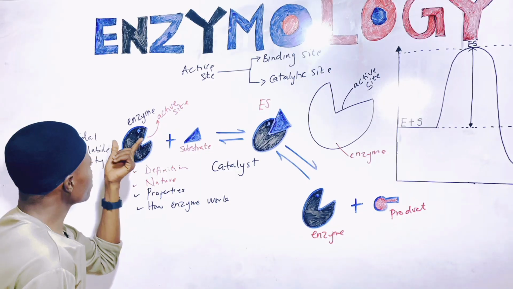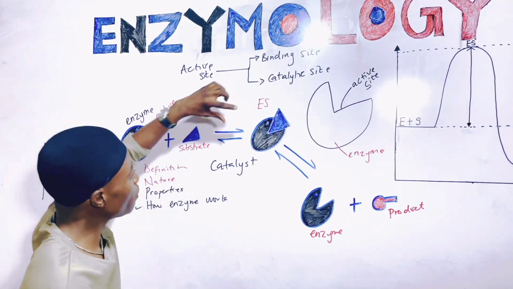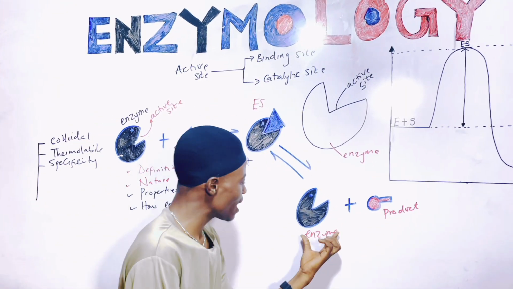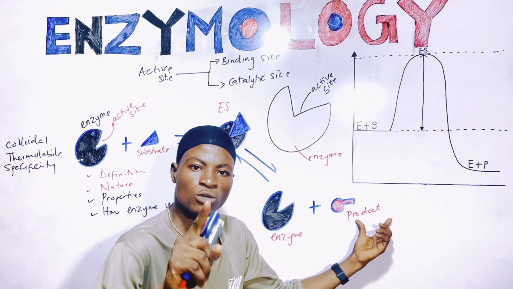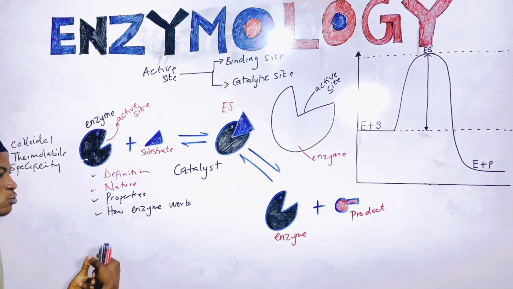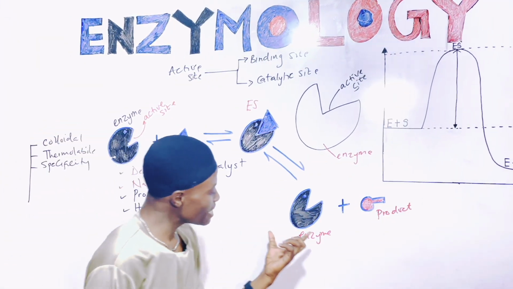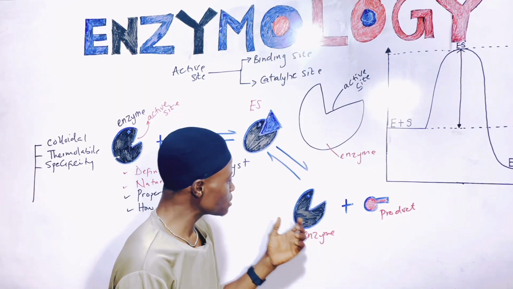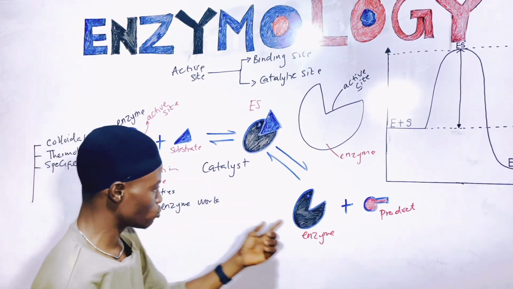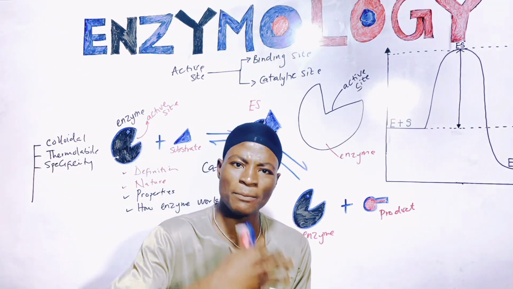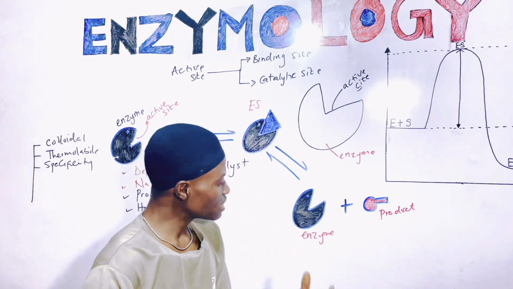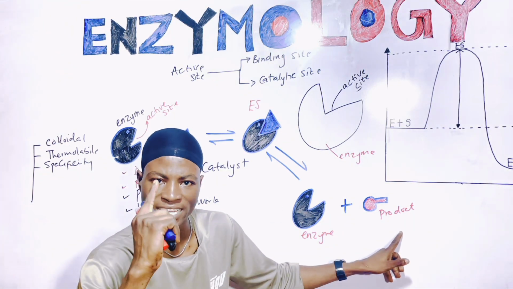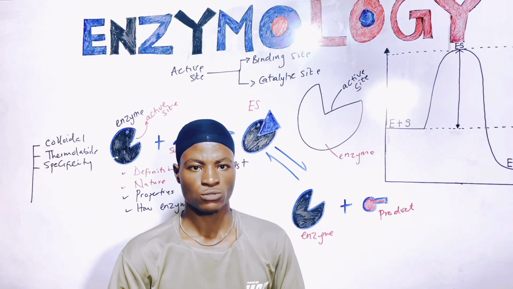Then from there, if you look at this, once the enzyme binds to the substrate, it forms an enzyme-substrate complex, which further dissociates into enzyme and product. That one will lead us to another property of enzymes, which is basically that enzymes are not always used up at the end of the reaction, right? So in that case, once the enzyme catalyzes the conversion of substrate to product, that same enzyme will remain chemically unchanged. In that scenario, it can go back again and pick up another substrate and convert it to product. So a single enzyme can actually act on thousands of substrates.